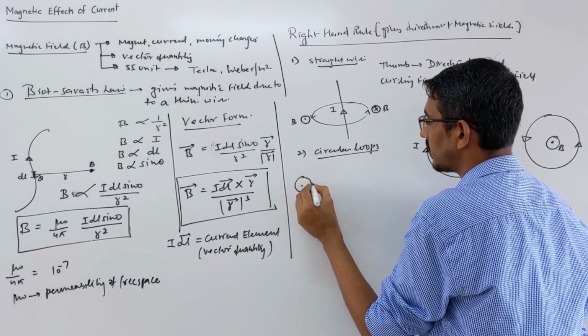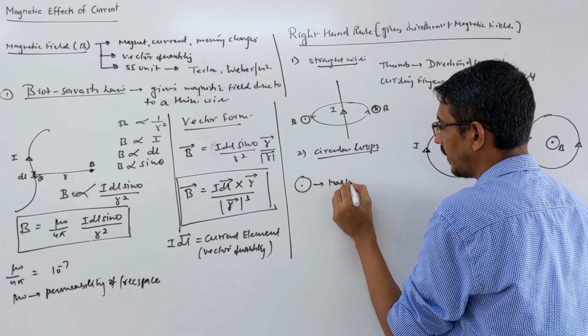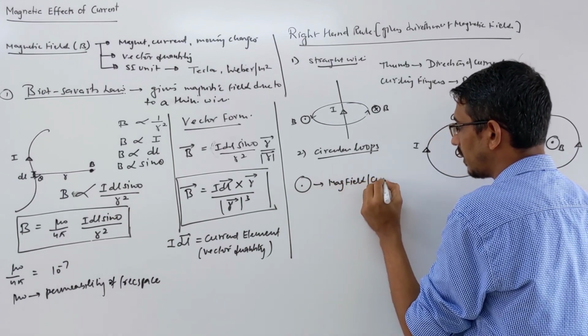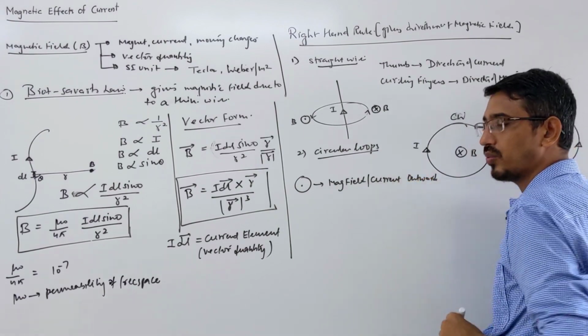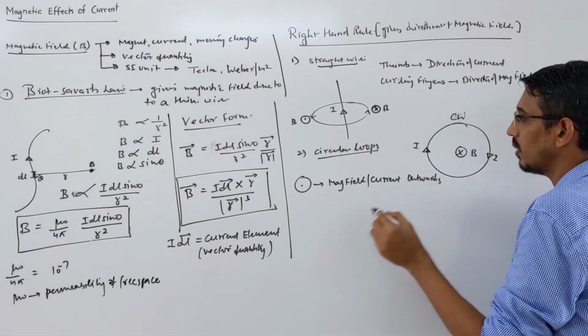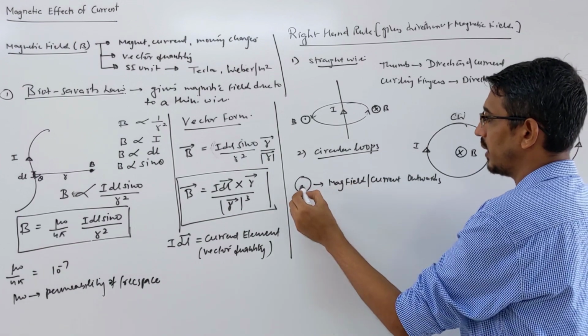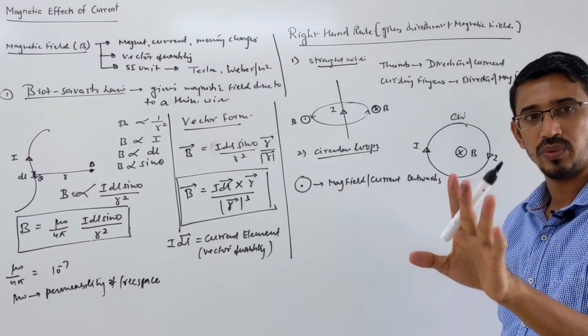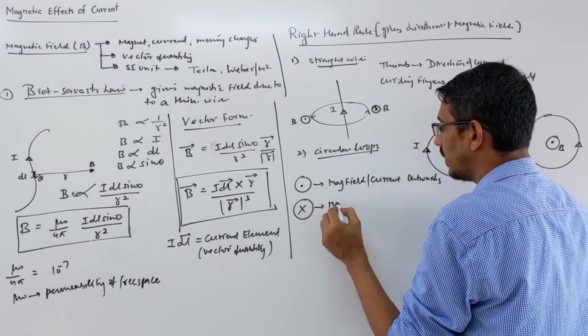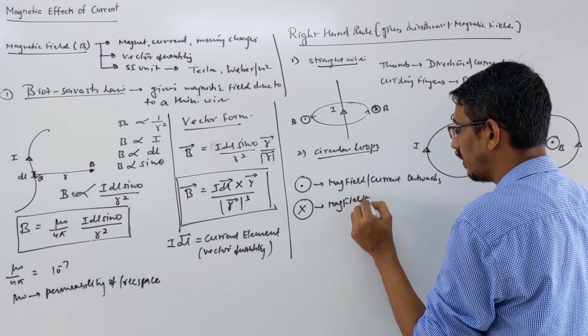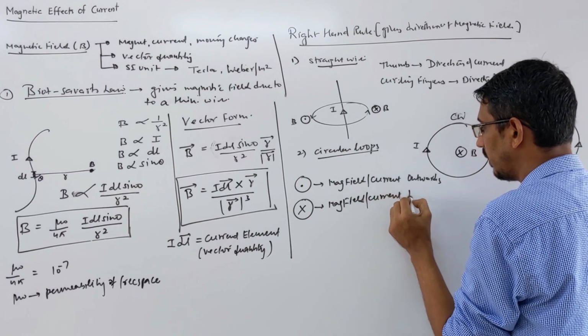If you put this symbol it means what? Your magnetic field, or you can represent current also outward, okay. They are coming out from the board, right? You can write this symbol for current also, that dot means current is coming outward, okay. Or cross means what? You can talk of magnetic field or your current inward, right?